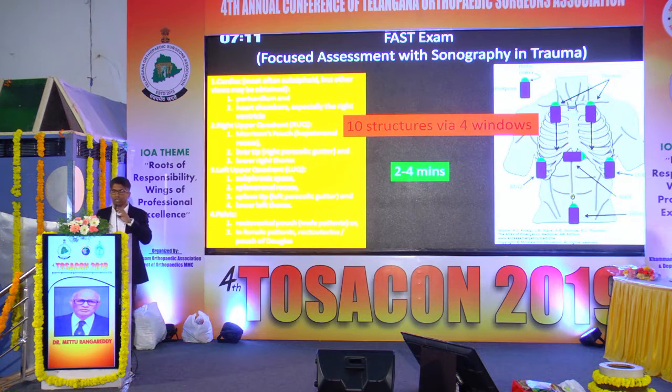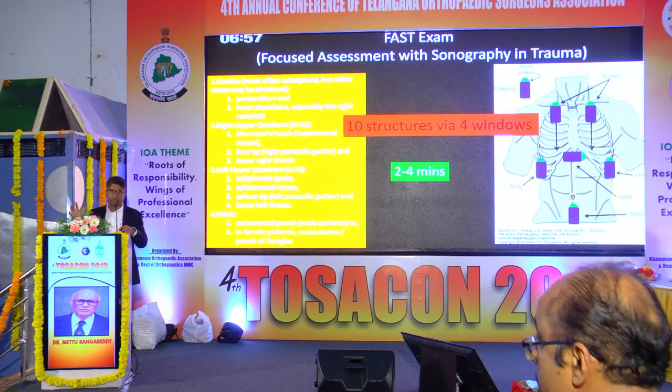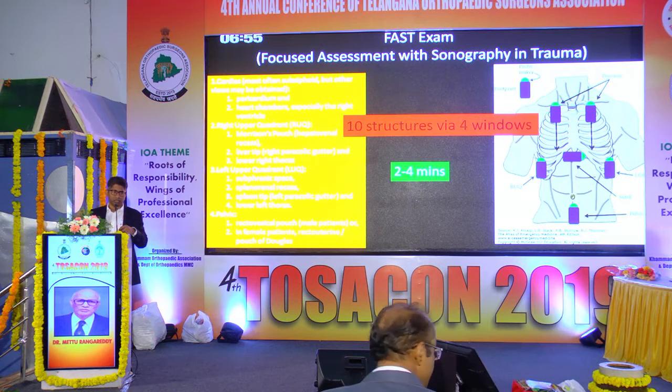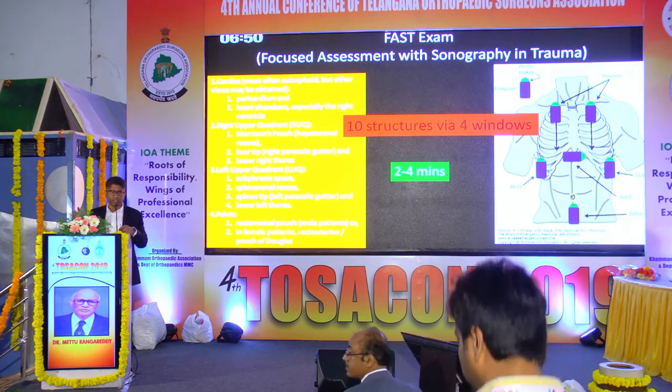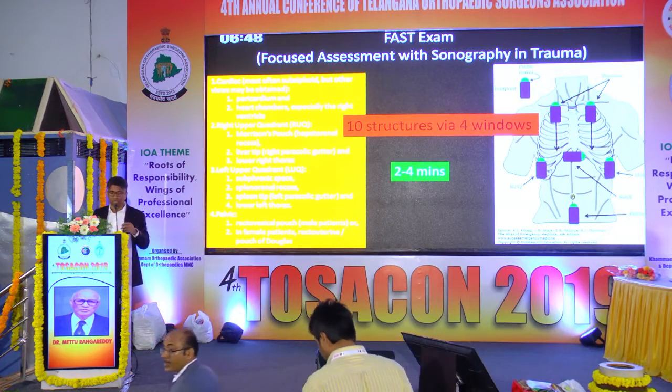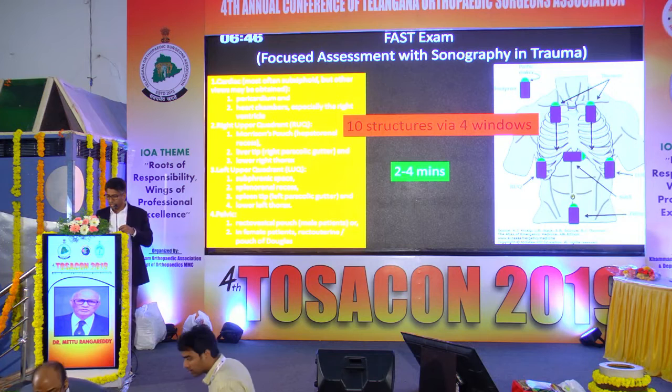FAST has become very pronounced in most emergency situations. Here you identify whether there is a bleed in the abdomen, pelvis or thorax by doing an ultrasound, finding out 10 structures through 4 windows. A competent sonologist can identify these things in 2 to 4 minutes.